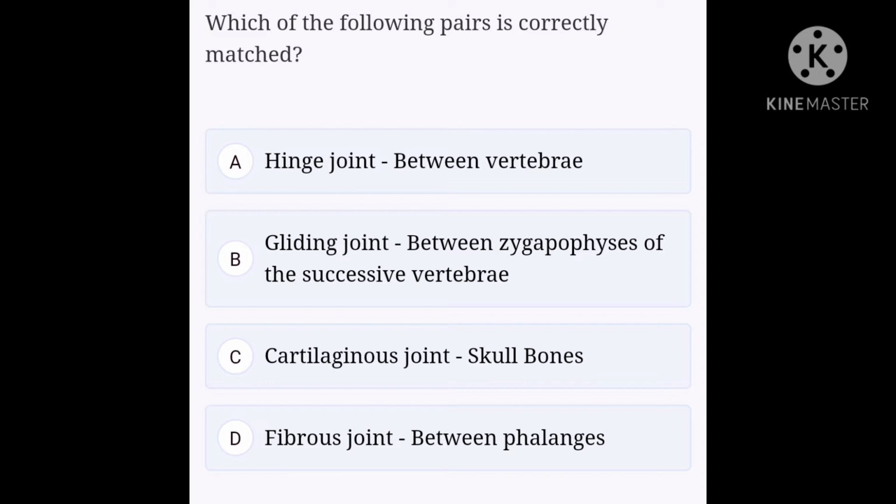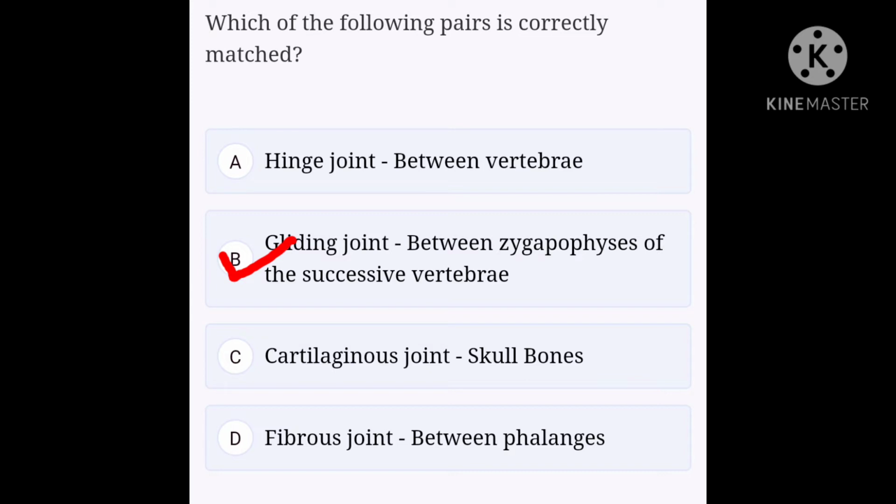Knee joint, elbow joint, ankle joint fall under this category. Cartilaginous joint is a slightly movable joint and is found between the centra of vertebrae, at the pubic symphysis, and between ribs and sternum. Fibrous joint is an immovable joint which occurs between the bones of the cranium. Gliding joint permits sliding movement of the two bones over each other. So the correctly matched pair is option B.